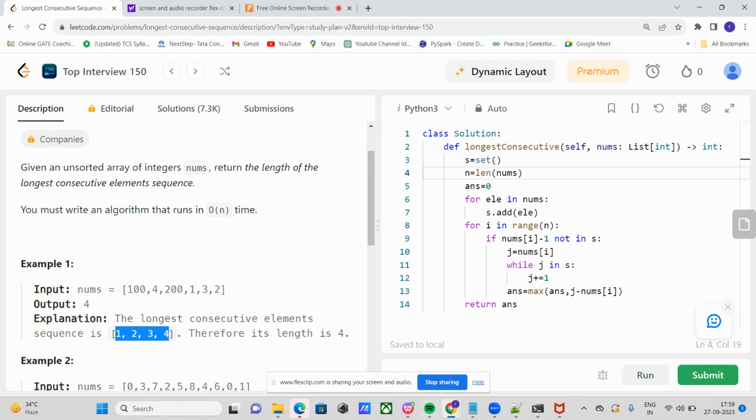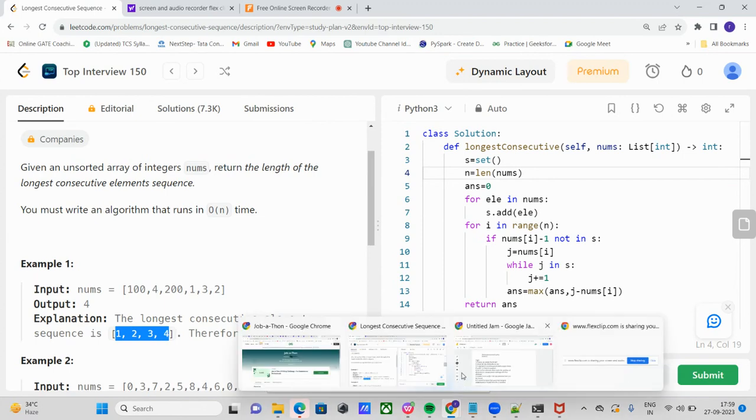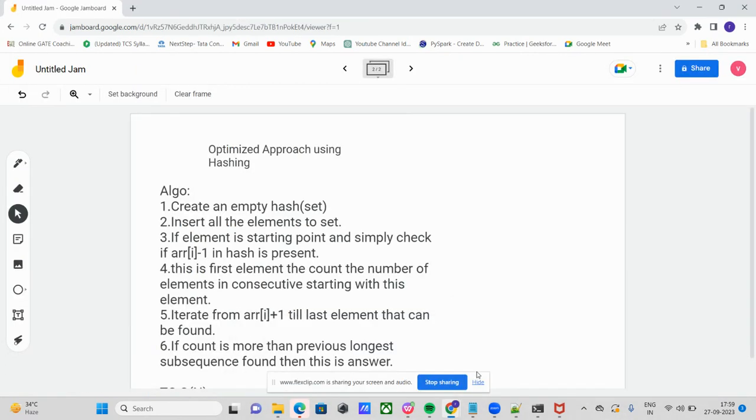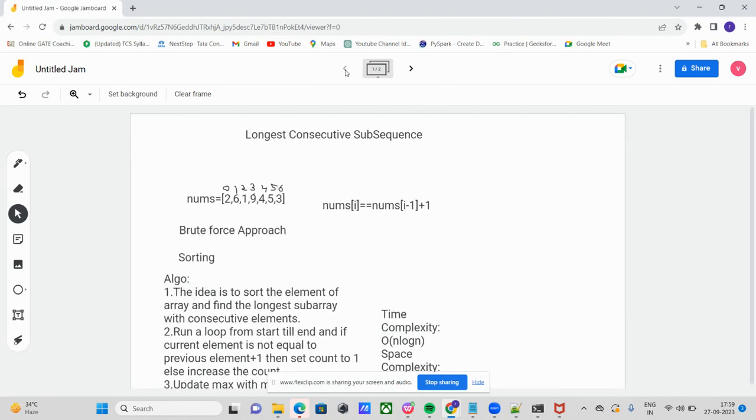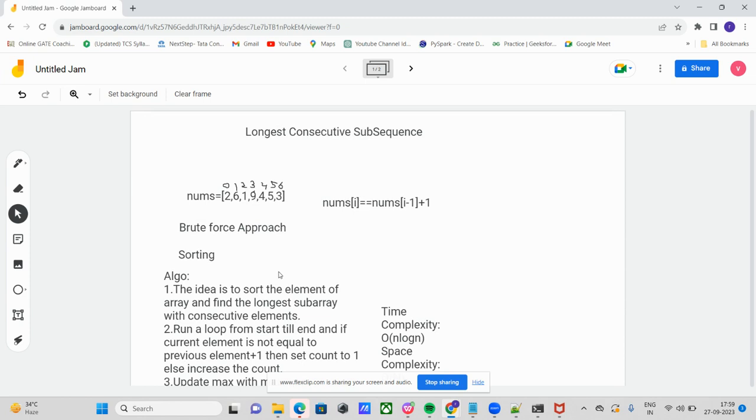So this is our question, and for this question we have two approaches: using sorting and using hashing. We are given nums 2, 6, 1, 9, 4, 5, and 3. Our brute force approach is by using sorting. The idea is to sort the elements and find the longest subarray with consecutive elements.